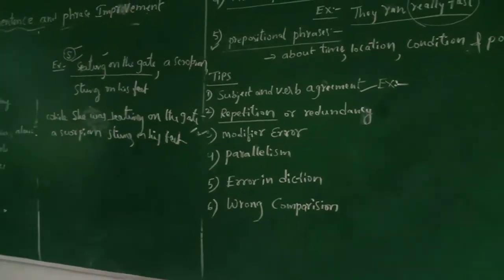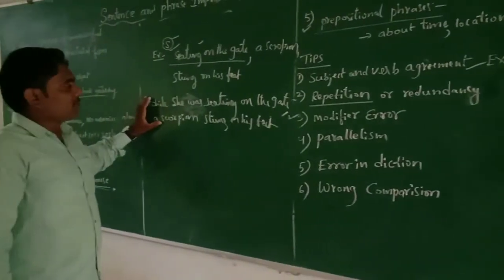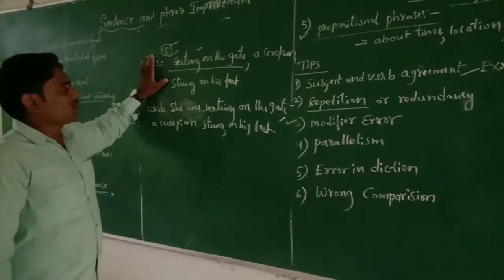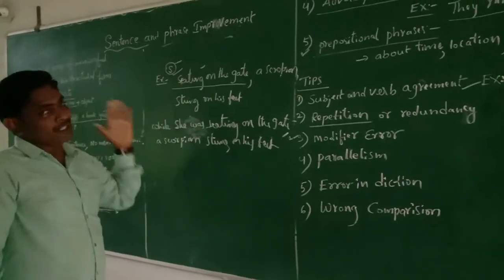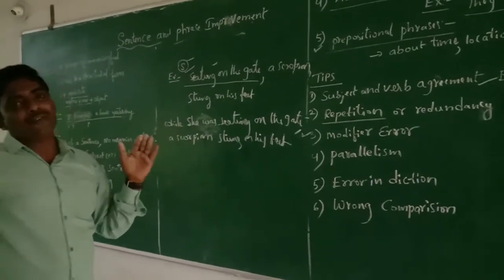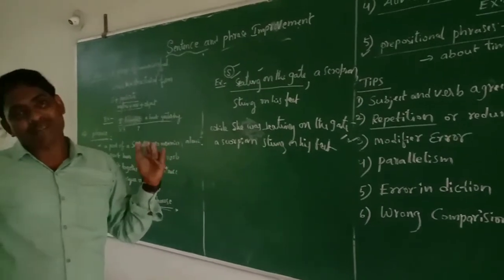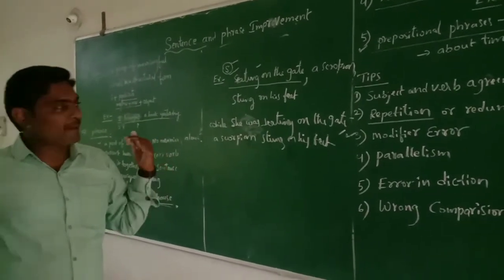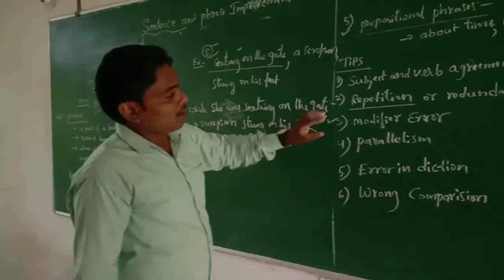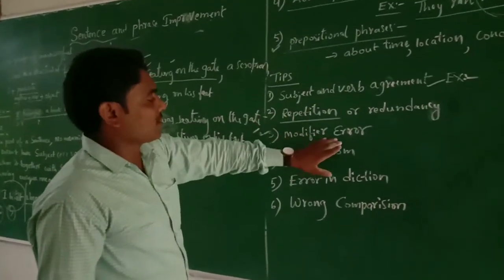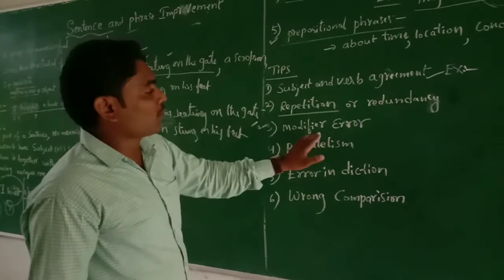This is the right statement. Don't use participle forms without any subject, helping verbs and main verbs in a statement. That is how to avoid this kind of error and modifier errors.